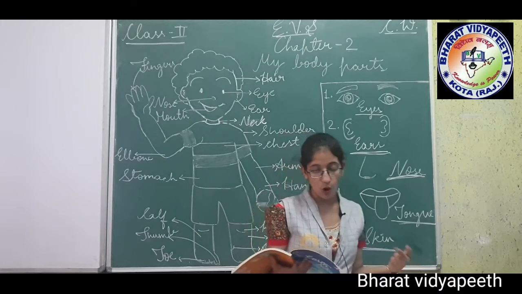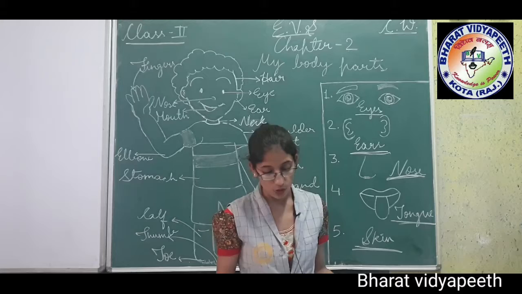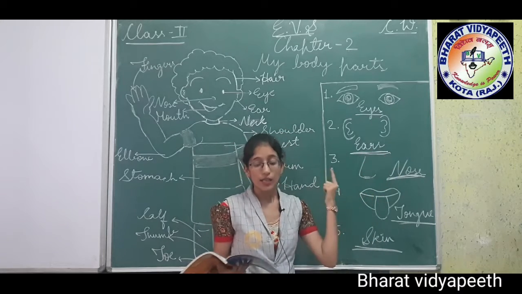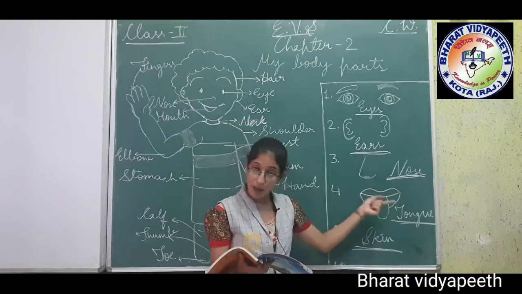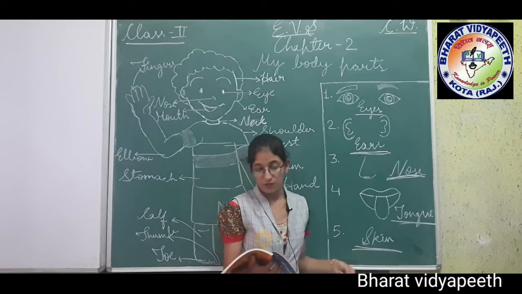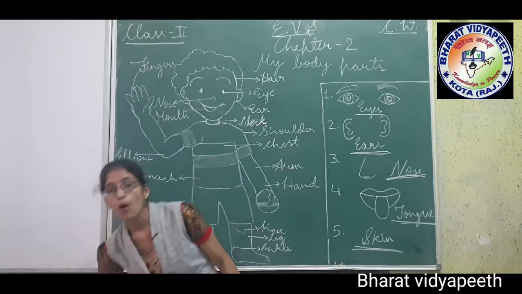They help us to know all the things around us. Our eyes help us to see different things around us. Ears, listening to others. Nose, smell. Tongue, taste. Skin, feel and touch. These are the external body parts.